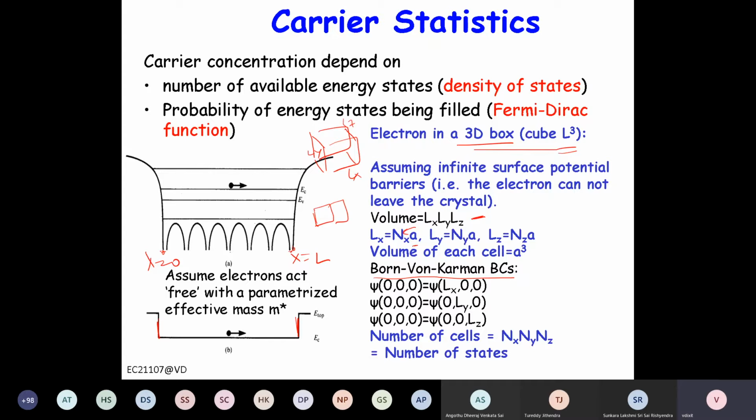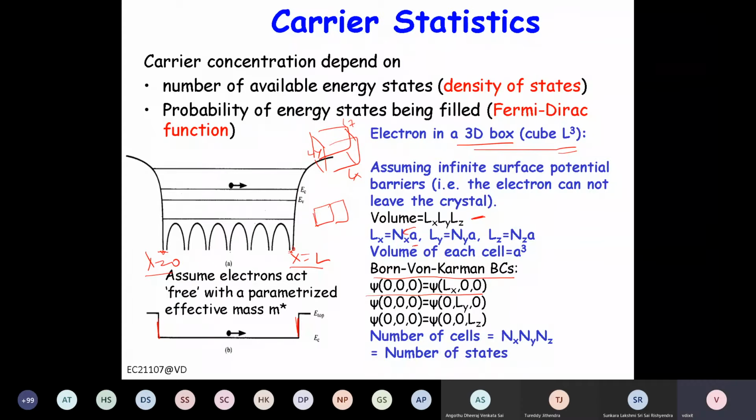So properties should be size invariant bulk properties. So to take care of this effect, we assume that the wave function is periodic at the boundary. So at x equal to 0 and at x equal to L, the wave functions are the same.